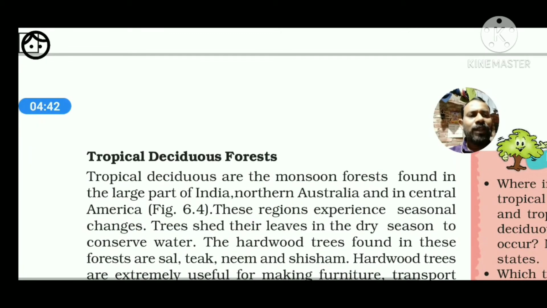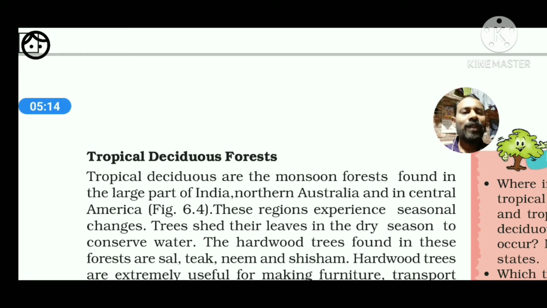Next one, tropical deciduous forest. What is the meaning of deciduous forest? Deciduous forest means the trees which usually shed their leaves in a particular season, very particularly in the dry season. That is referred to as the deciduous forest. Sometimes you can see some trees become bare-headed. They don't have any, or have very few leaves in winter, particularly when the moisture level is very low.